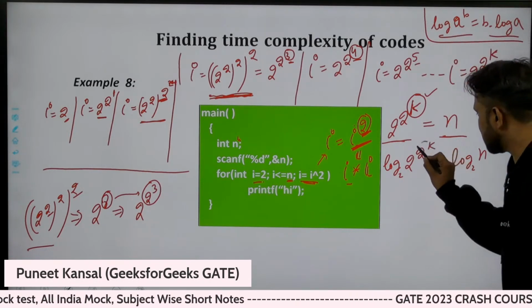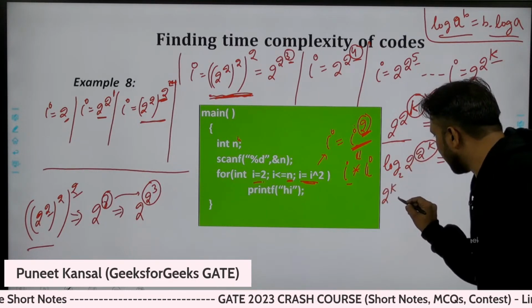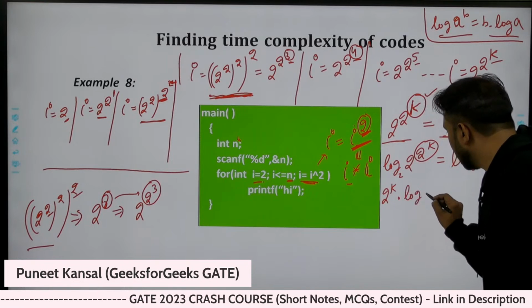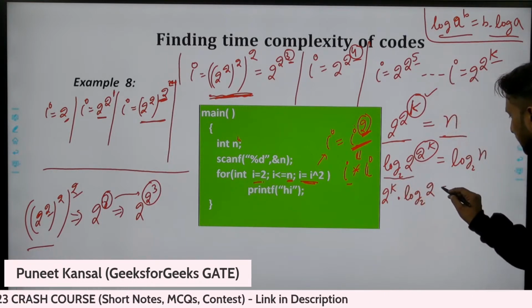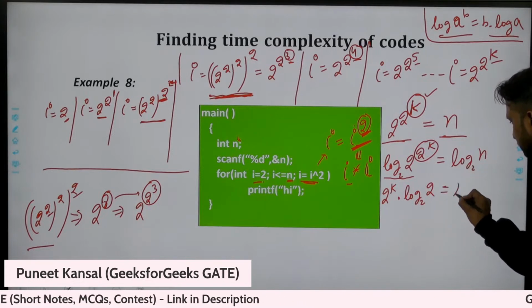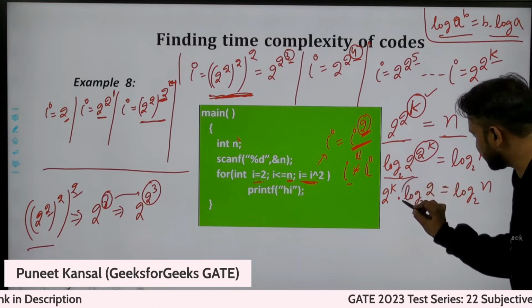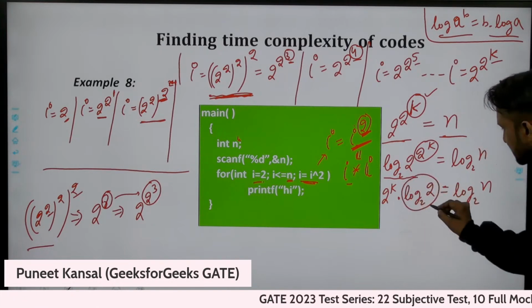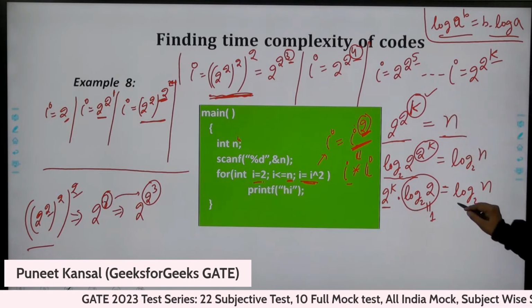Okay, so this is in power, I'm taking it to the front, so 2 power k into log base 2 of this thing. Okay, so this is the same as log n base 2. And what is this value? This is 1, this is 1. What do we have left here? 2 power k.